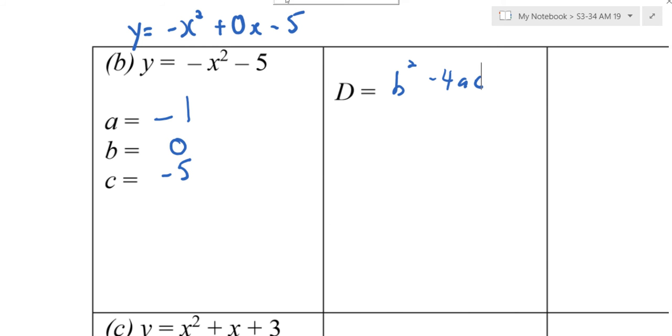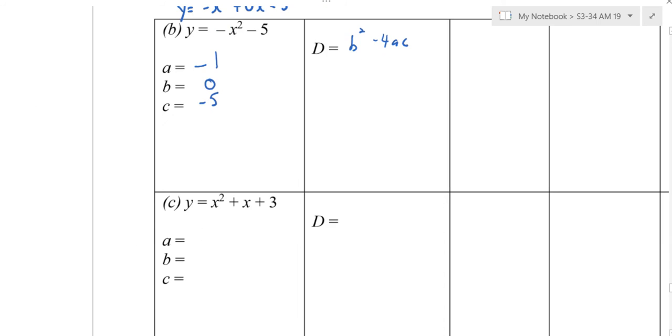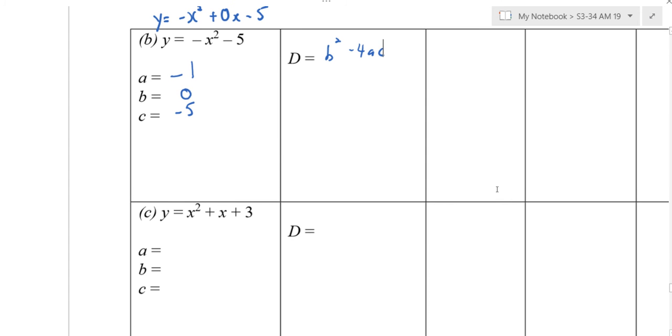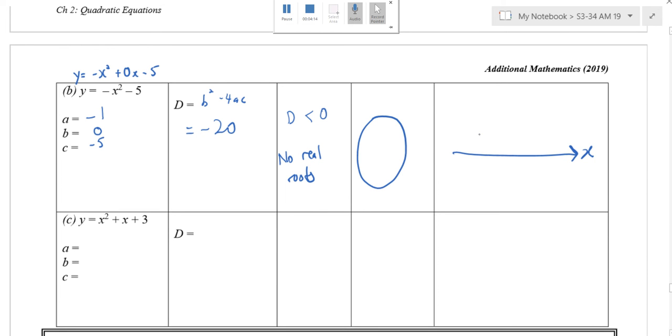Can I give you some time? Now I want you to complete the first 2 columns. The graph one, leave it to me. But if you want to do the graph also okay. If I draw on top, got touch or not? No. Don't draw. Answer is yes. Why?